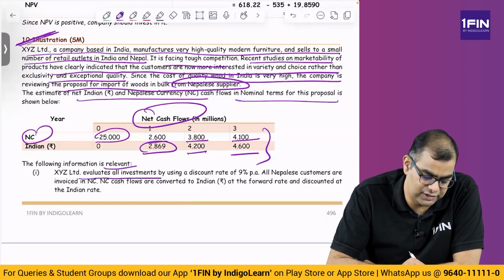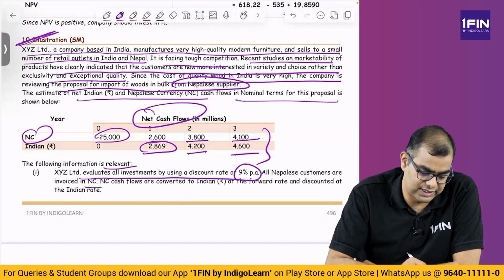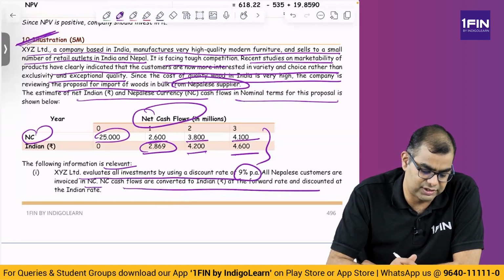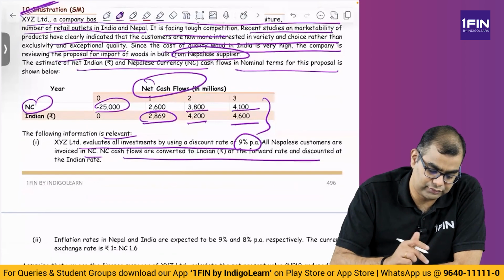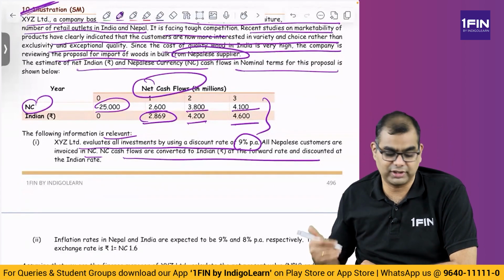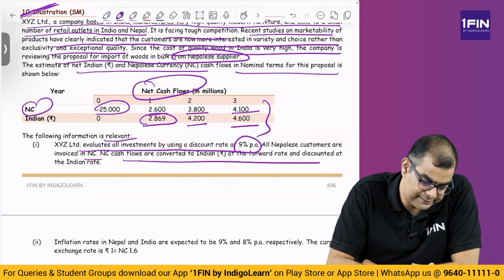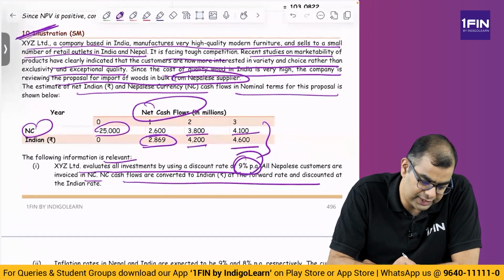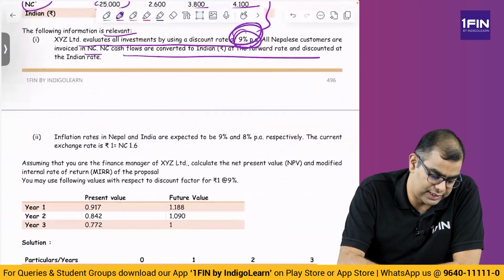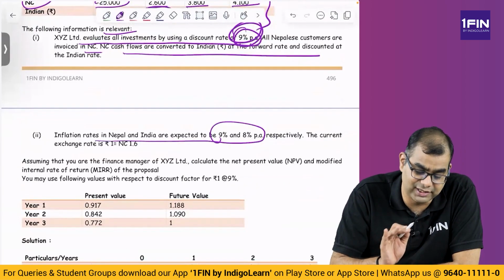XYZ evaluates all investments using a discount rate of 9%. All Nepalese customers are invoiced in NC and NC cash flows are converted to Indian rupees on forward rate and discounted at the Indian rate. Okay. Please remember, NC converted into INR, INR discounted at INR rate, which is what? They themselves have said here, 9%. Okay. Then inflation rates in Nepal and India are expected to be 9%, 8%. Nepal is high, India is low.